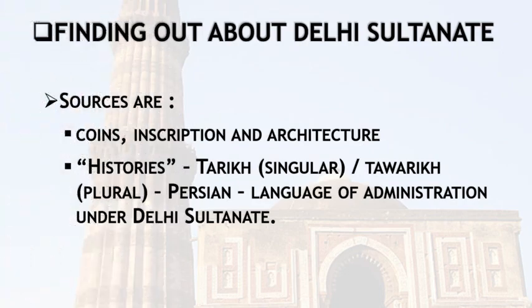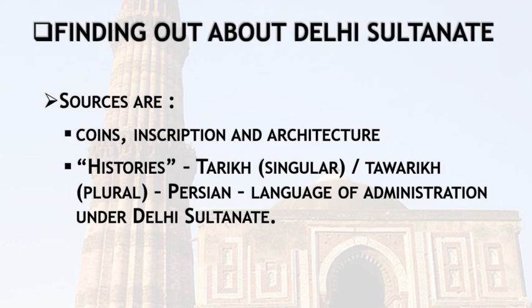We are having findings about the Delhi Sultanate. What are the things that are useful and tell us about the period of the Sultanate? First we have coins, second inscriptions, then architecture. These were the things that we found.